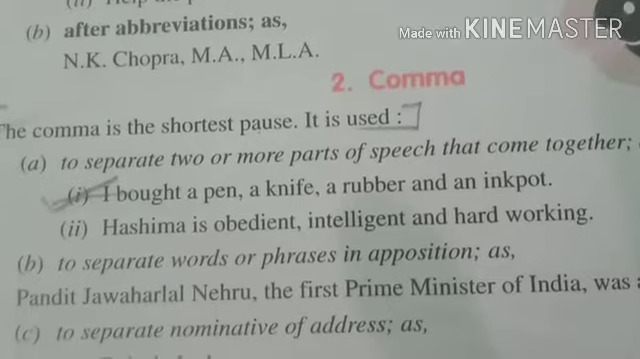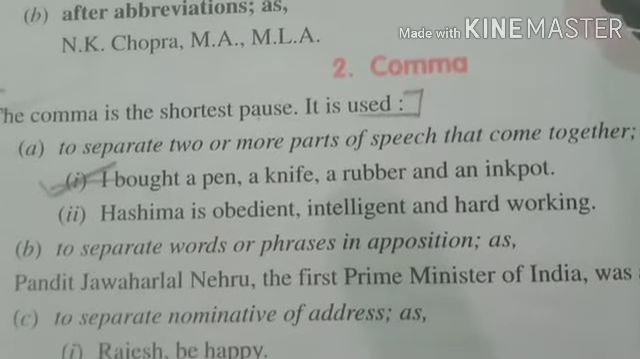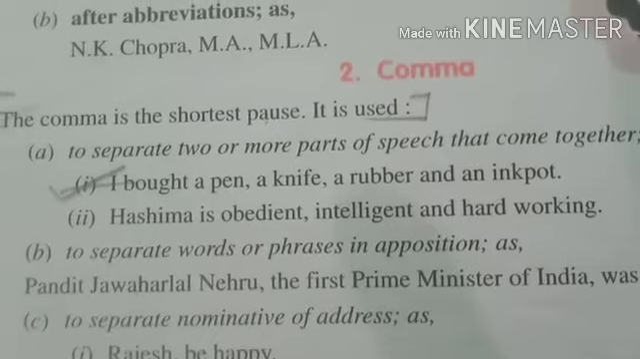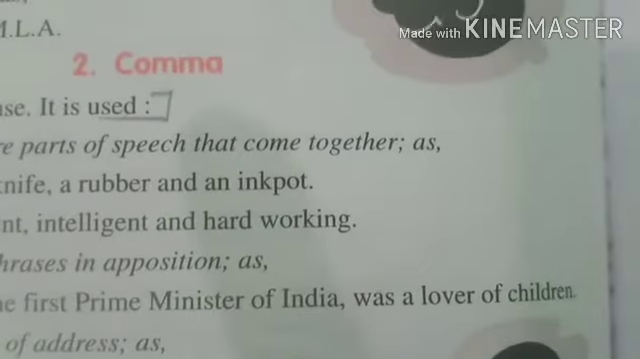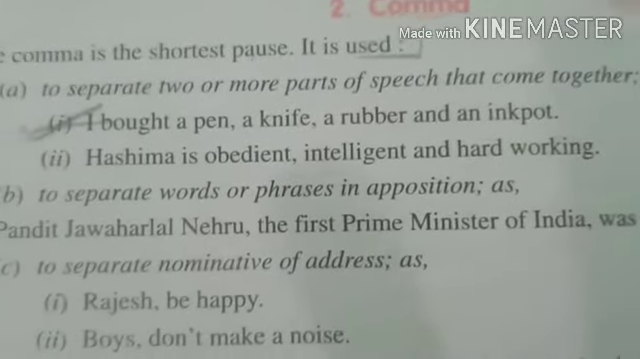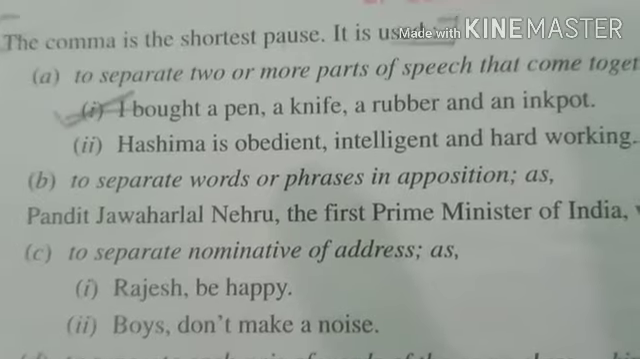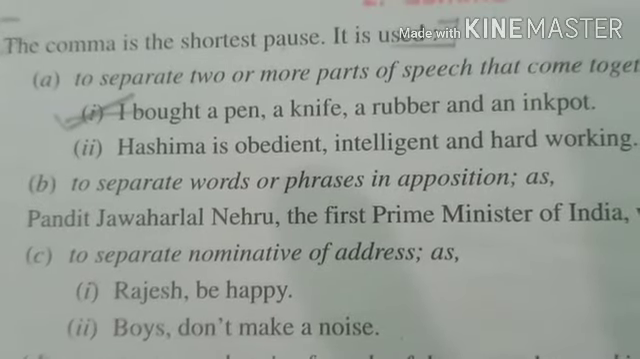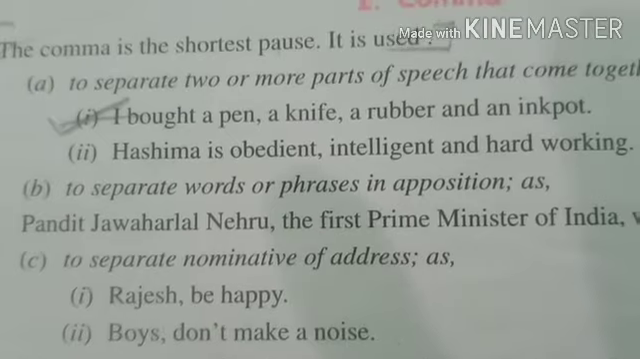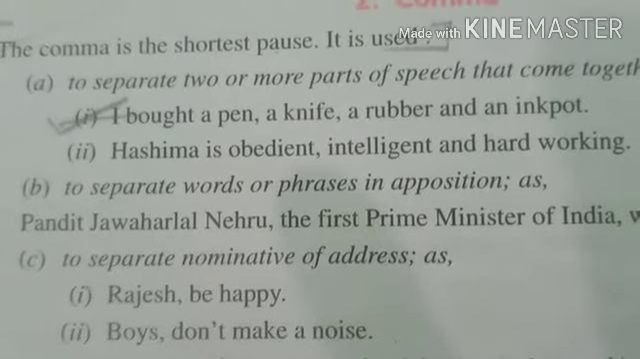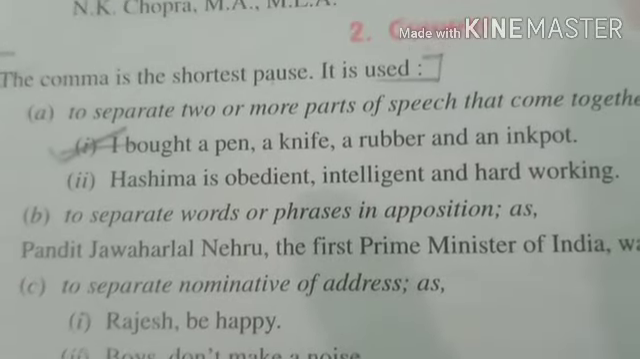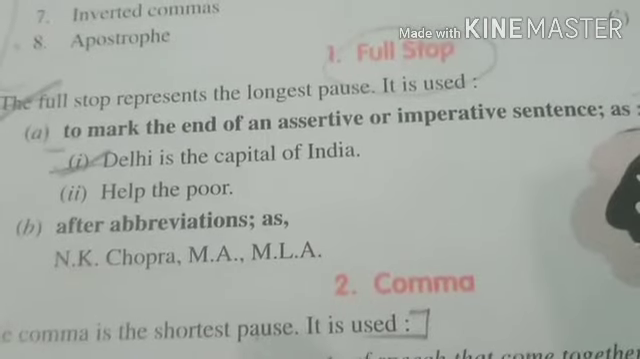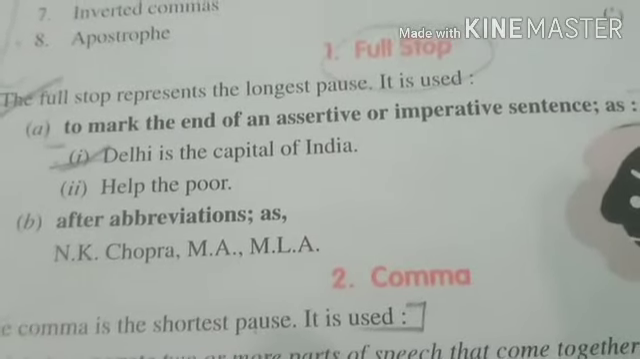Now you can see here, to separate words or phrases, like Pandit Jawaharlal Nehru, comma, the first Prime Minister of India, comma, was a lover of children. Right? You can see here, Rajesh, comma, be happy. Whenever there is a name, you need to put a comma, then write about that particular subject. So this is about comma and full stop. Where do we put a full stop? At the end of the what? Sentence.